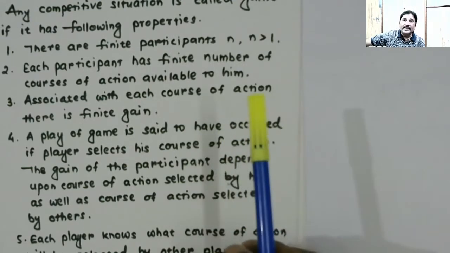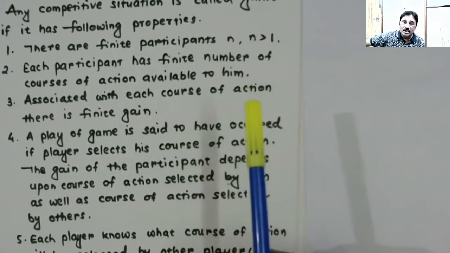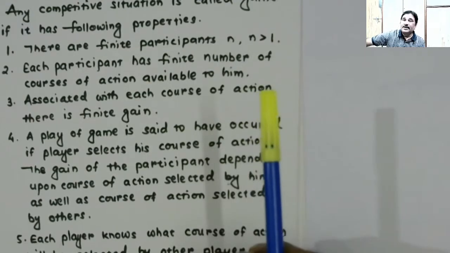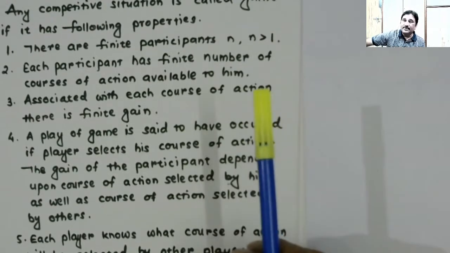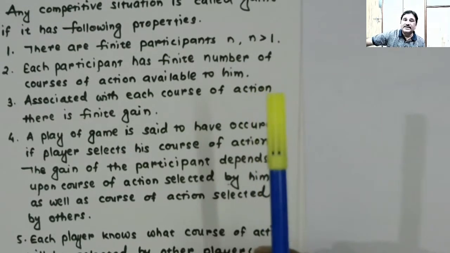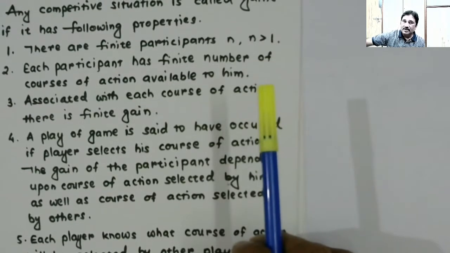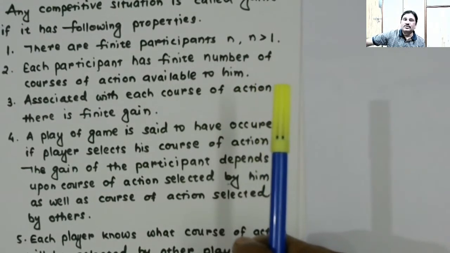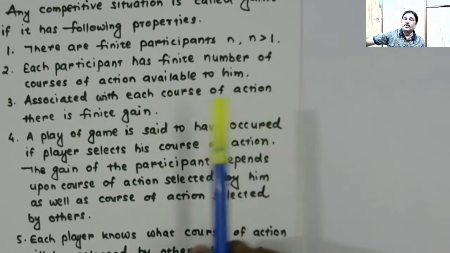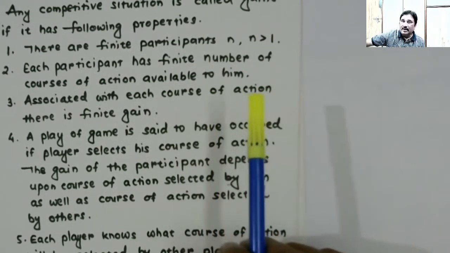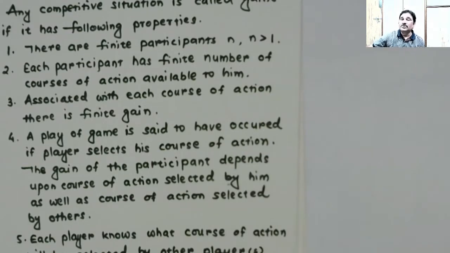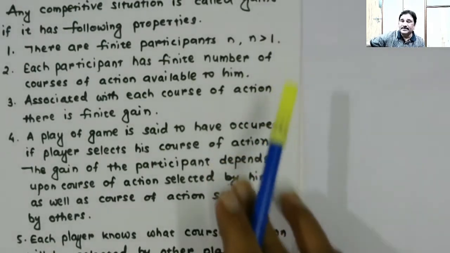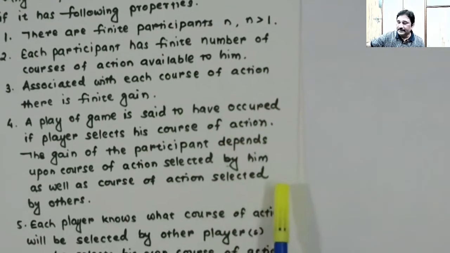So play of game is said to have occurred if certain participant in the game selects a certain course of action, and the gain to the participant depends upon the choice of course of action he has made and the choice of course of action other participants have made, right?